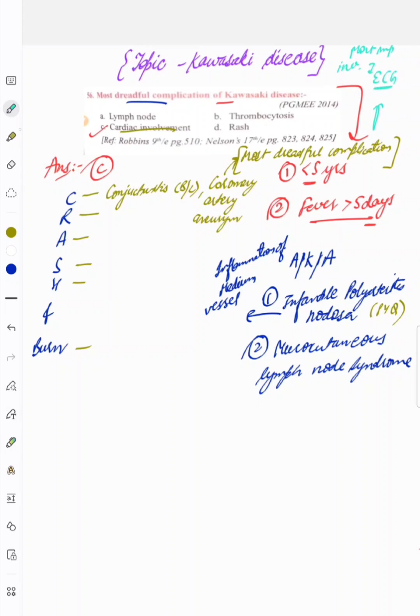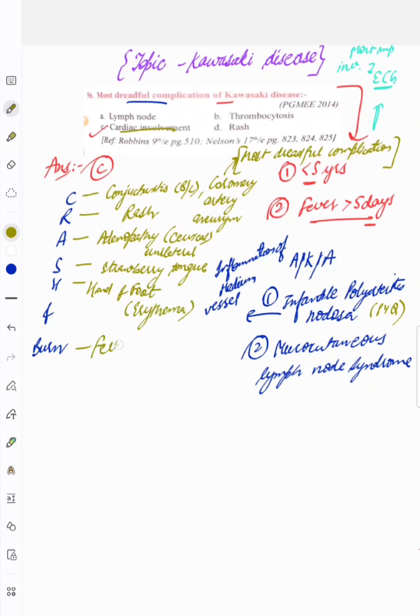Here we come back to the mnemonic. From R it is rash, from A it is adenopathy, and that is what? Cervical adenopathy, and this is unilateral, remember that. From S it is strawberry tongue, that is the most famous question. Just think, where is strawberry tongue also found, in which disease? Hands and feet are involved, that is what? Erythema.